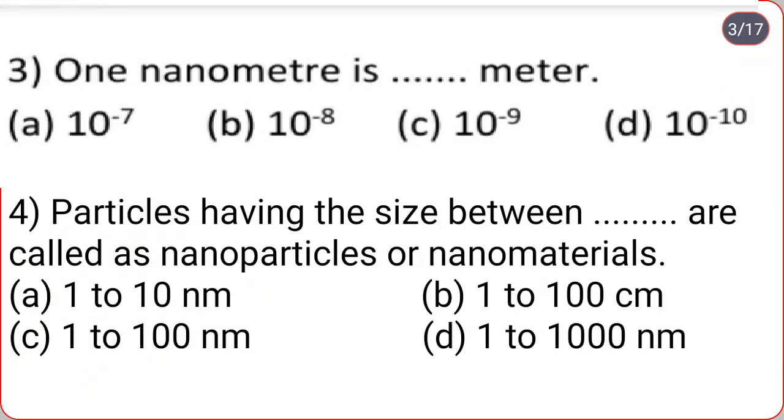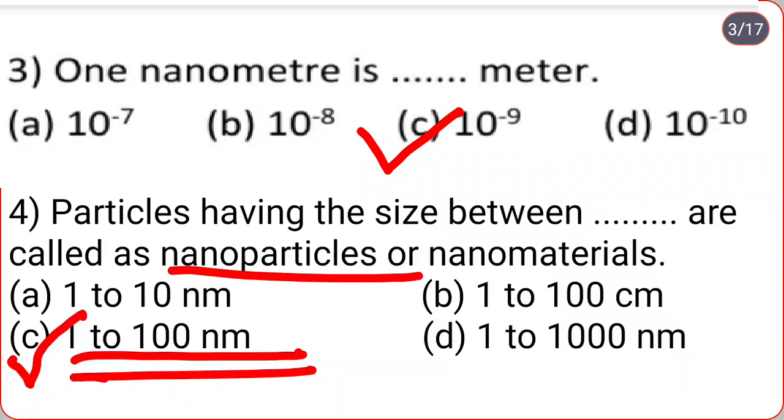One nanometer is how many meters: 10 raised to minus 7, 10 raised to minus 8, 10 raised to minus 9, 10 raised to minus 10. So 1 nanometer is 10 raised to minus 9 meter, option C. Particles having the size between 1 to 10 nanometer, 1 to 100 centimeter, 1 to 100 nanometer, 1 to 1000 nanometer are called nanoparticles or nanomaterials. So the correct option is C. Particles having the size between 1 to 100 nanometers are known as nanoparticles or nanomaterials.